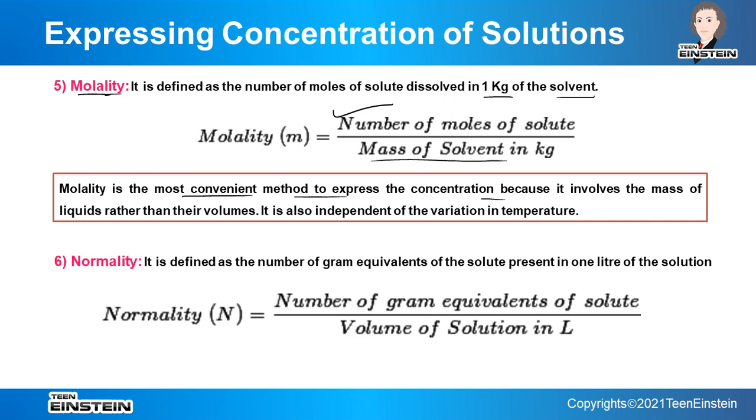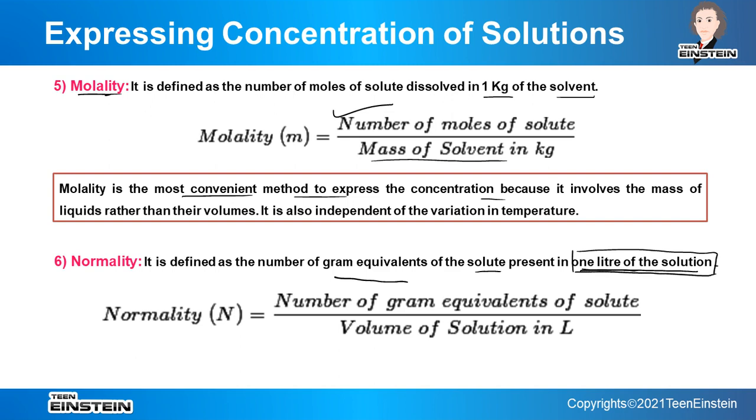Now next one is normality. This is also equally important, and it is defined as the number of gram equivalent of the solute present in 1 liter of the solution. You can find some similarity with molarity, because in molarity also it is 1 liter of solution. So this part is common with molarity.